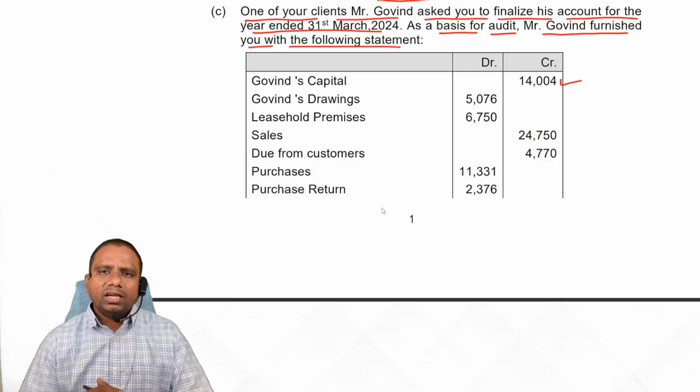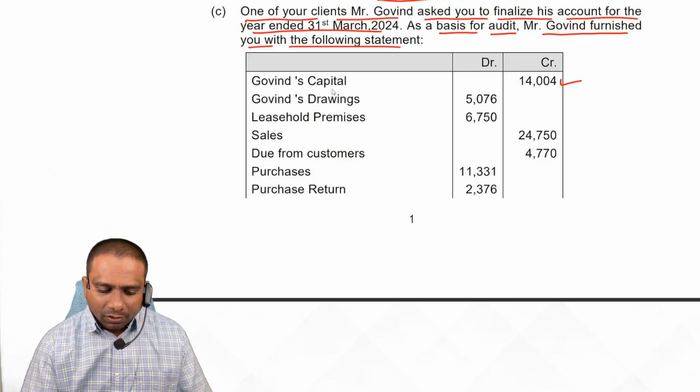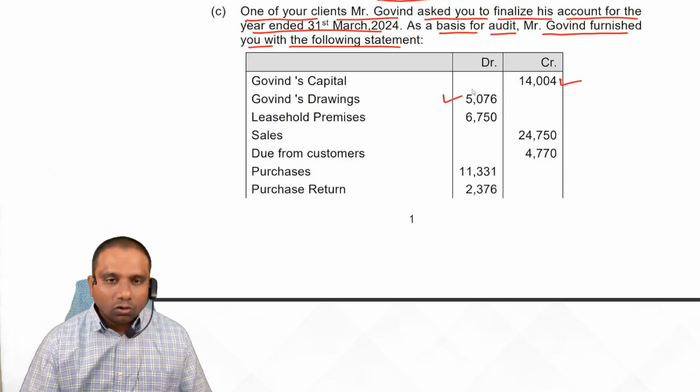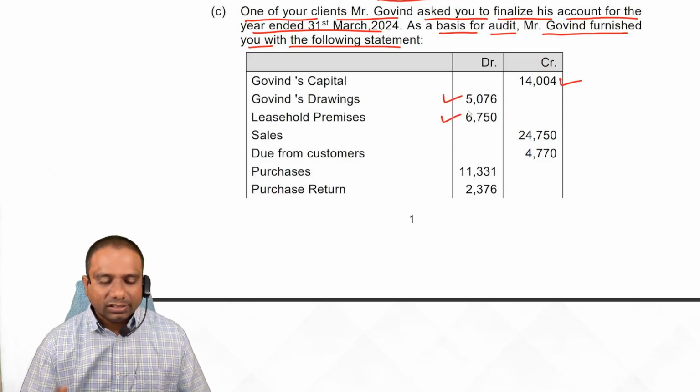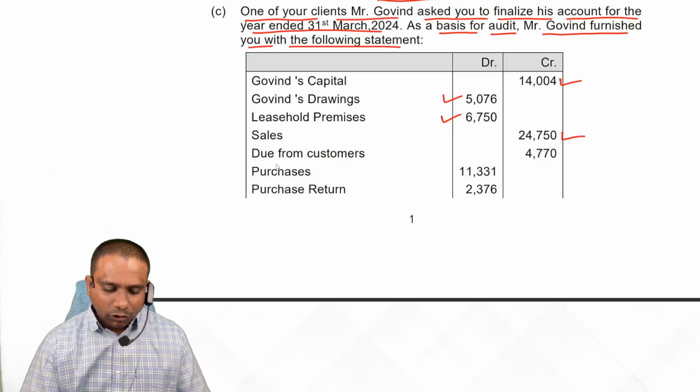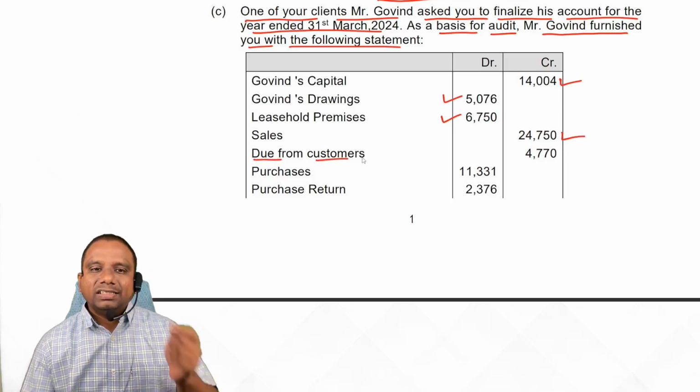First, check whether all balances are given properly or not. Govind capital credit, Govind drawings debit, leasehold premises asset debit, sales credit, due from customers, asset, debit balance.